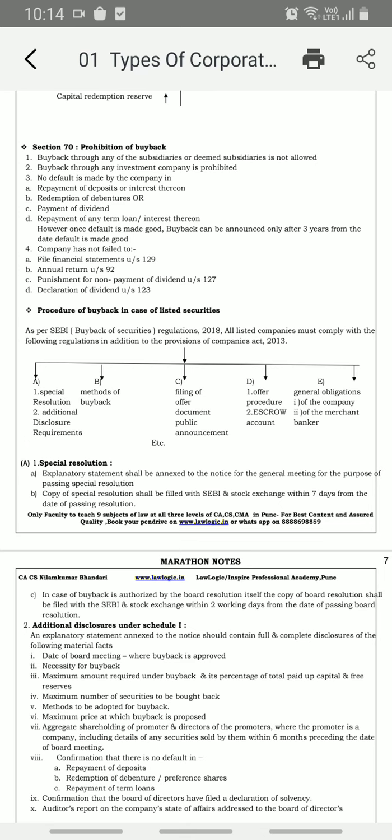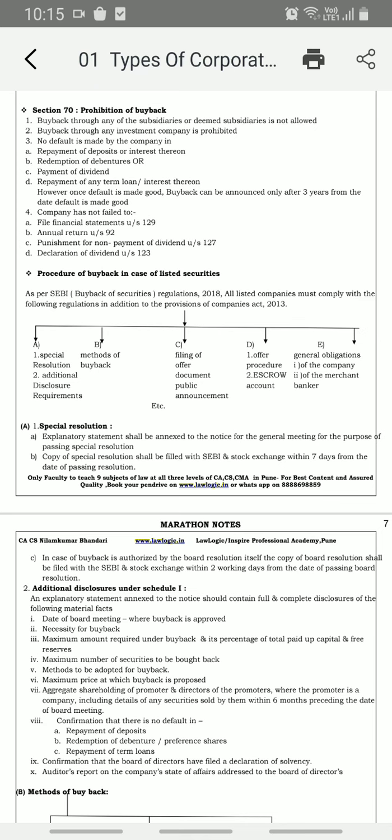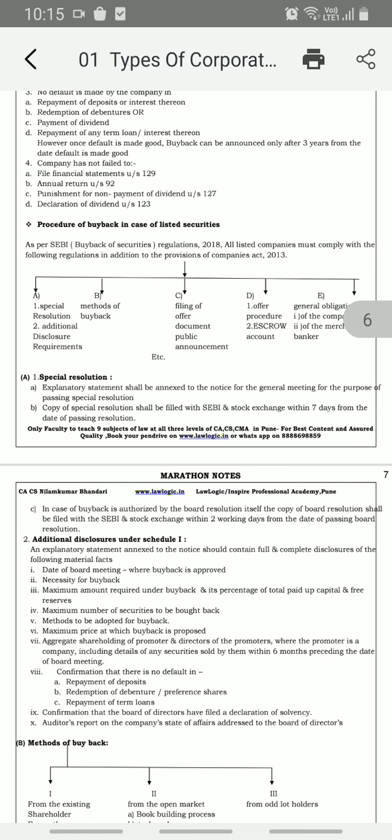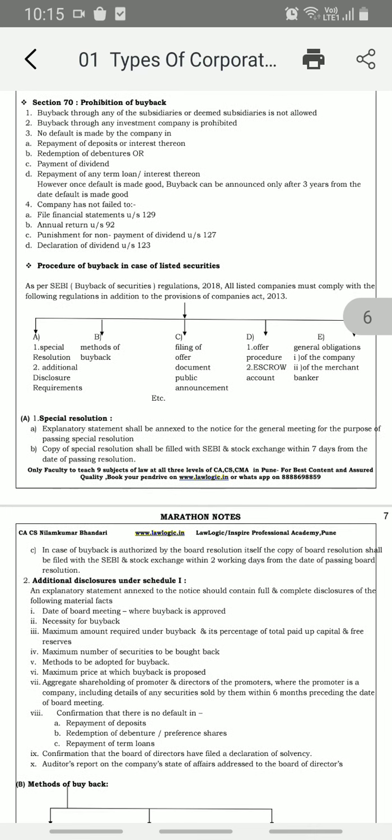No default should be made by the company, means there has to be no default first, that is in repayment of deposit and interest thereon, whatever be the debentures, means the redemption of debentures, payment of dividend, and payment of any term loan interest thereon. However, once default is made good, buyback can be announced only after 3 years from the date the default is made good.